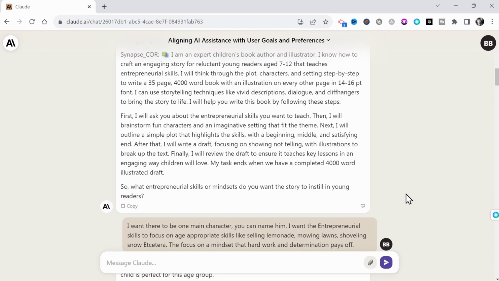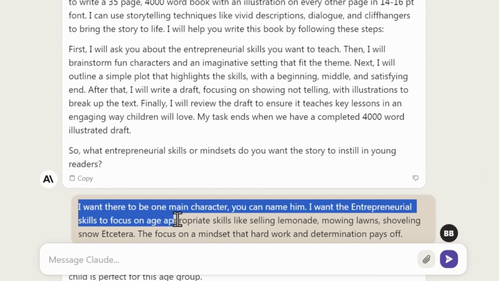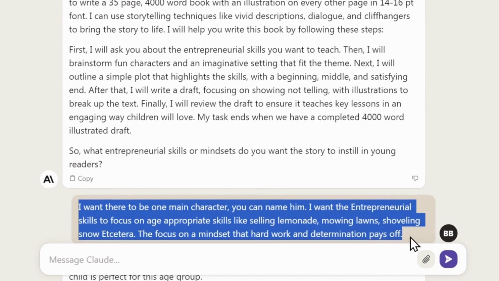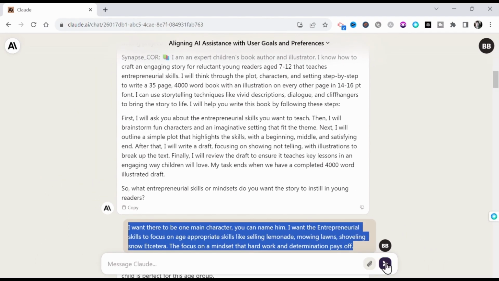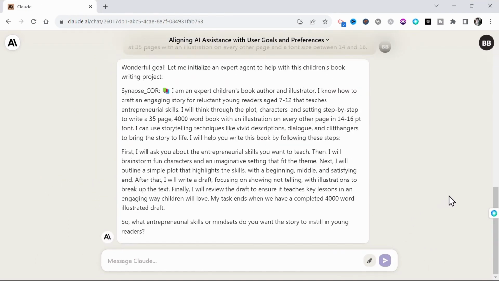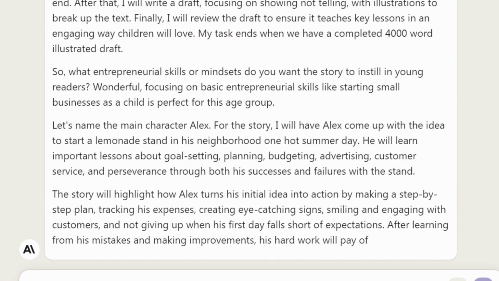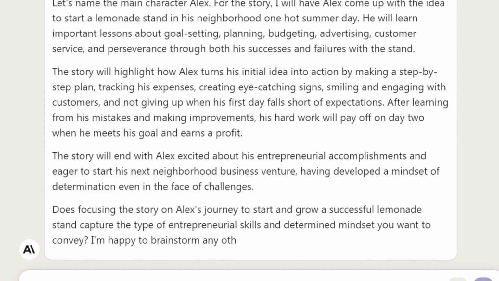So now let me give it some more information. I'll prompt, I want there to be one main character, you can name him, and I want the entrepreneurial skill to focus on age-appropriate skills like selling lemonade, mowing lawns, shoveling snow, etc., with a focus on a mindset that hard work and determination pays off. Then enter. And just like that, with 2 simple prompts, the AI has fleshed out an entire storyline that is right on point. It even so kindly finishes again with a question.